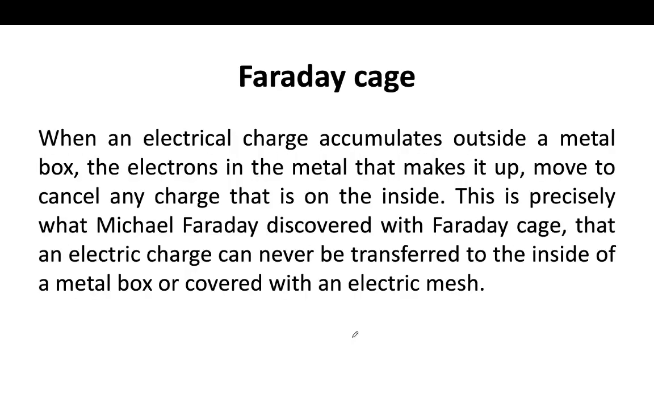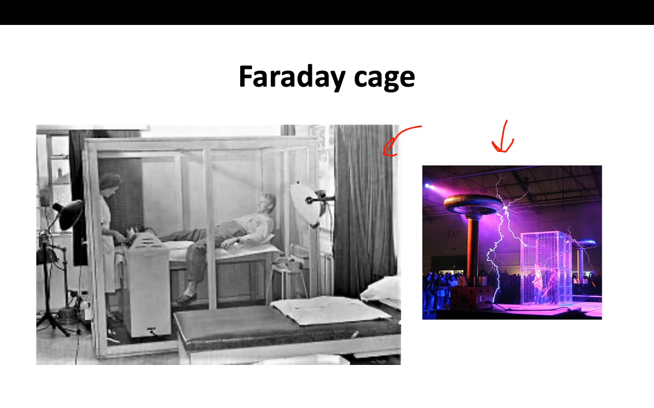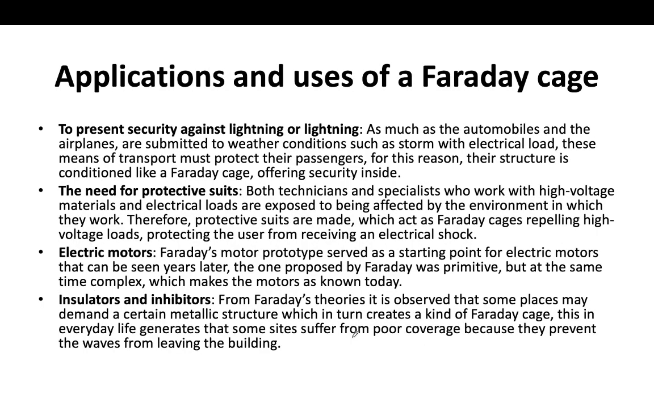Faraday cage. What was the cage? The cage was a rectangular box made of aluminium or any type of conducting material. And what was the advantage? An external force or external high charge will never affect the body or any object inside the box. And what were the applications? Applications were protection from lightning, protective suits, electric motors and insulators.